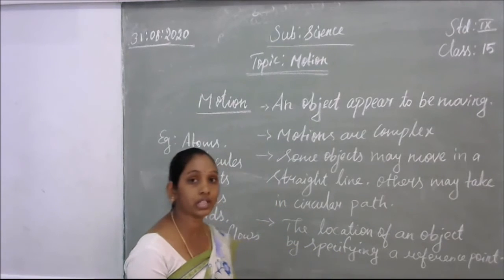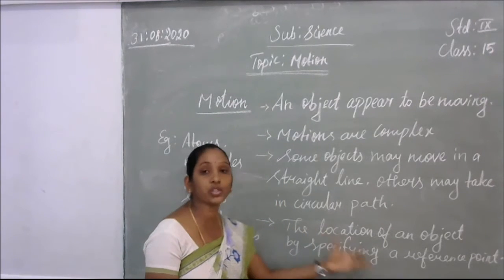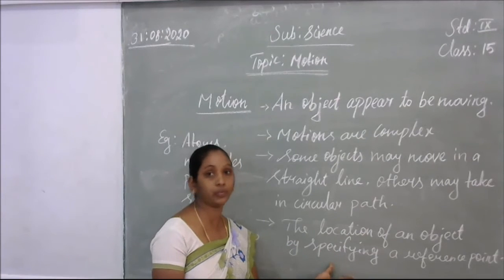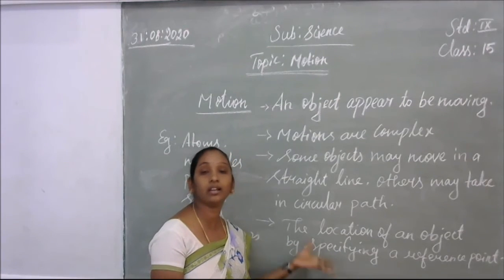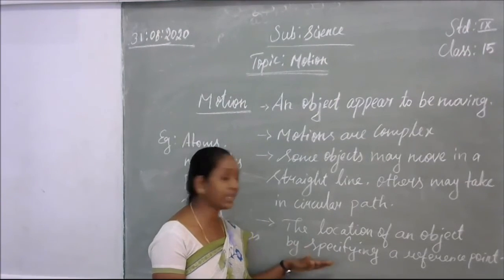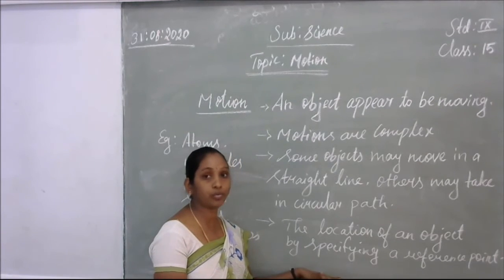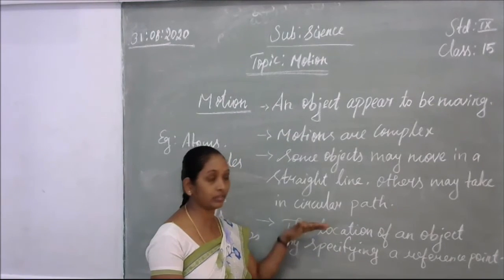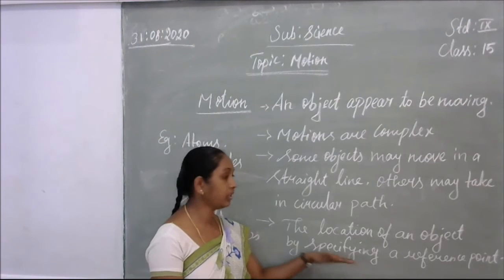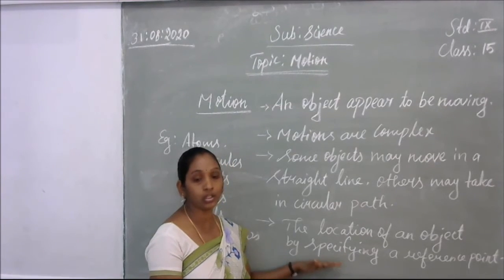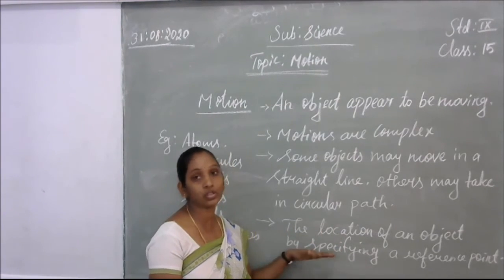So how we have to describe motion: first we have to see the location of the object in the reference point. For example, the bus will be standing at the bus stop. Okay, so that is the reference point. From the bus stop to, for example, from our school to your house, how much will the distance be?